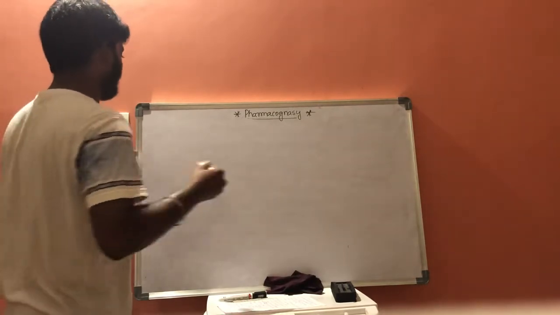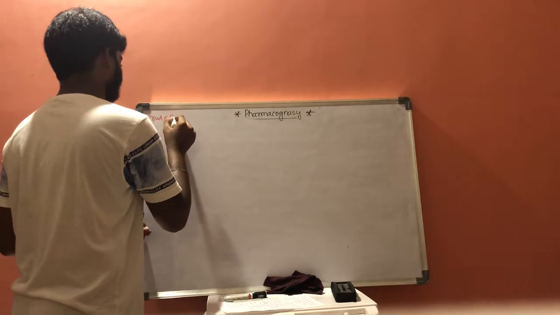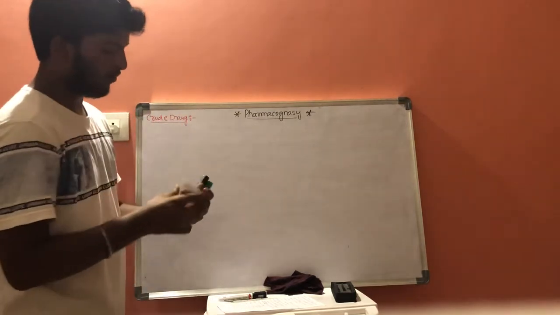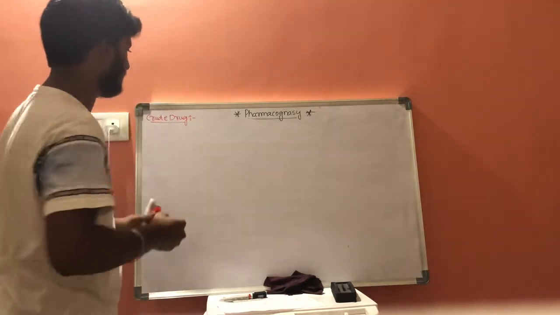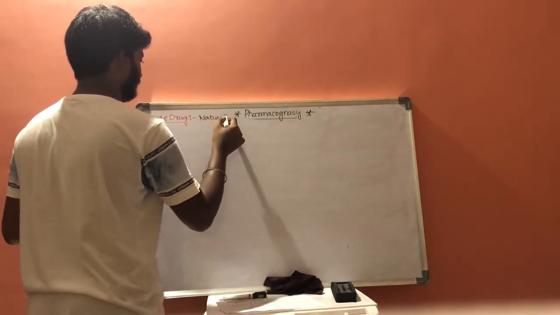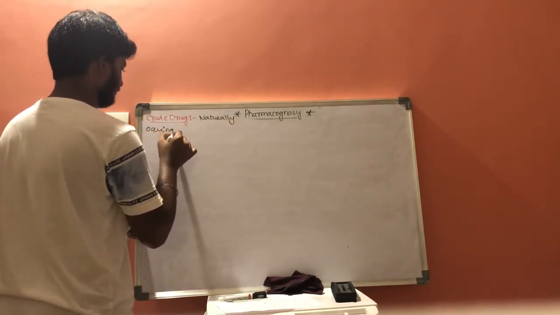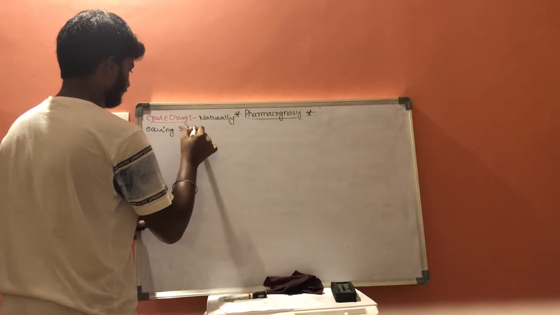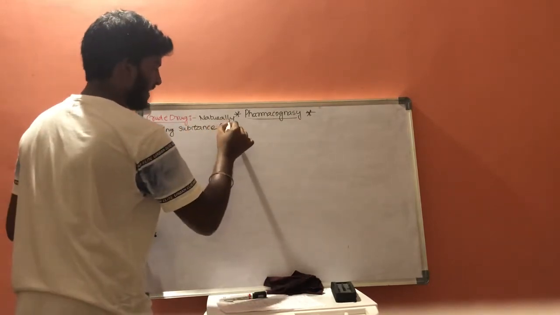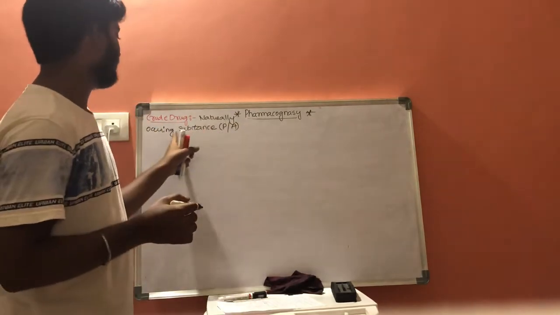What is a crude drug? A crude drug is a naturally occurring substance from plants or animals which is used in its natural state.